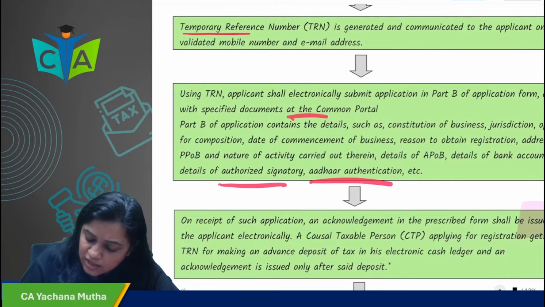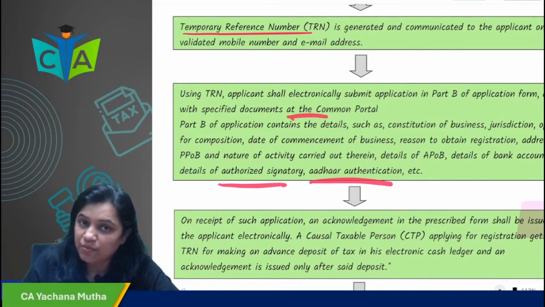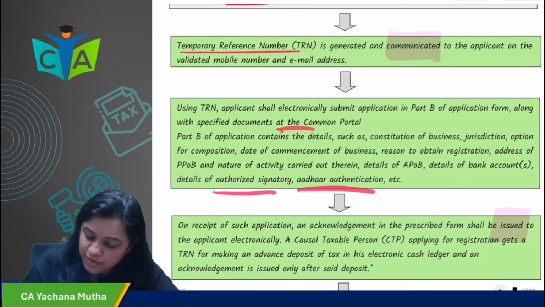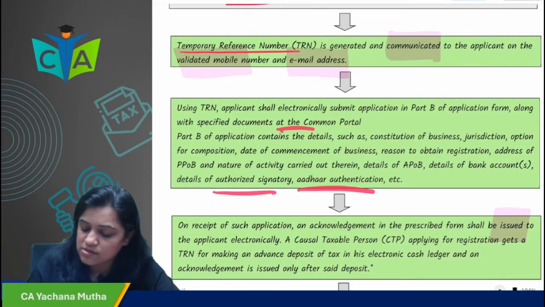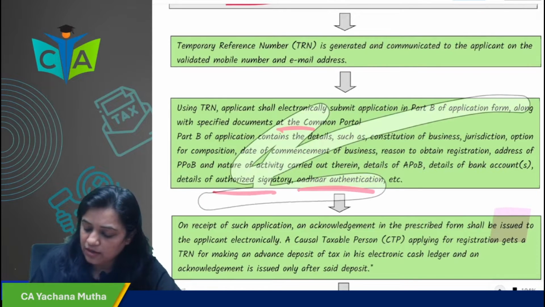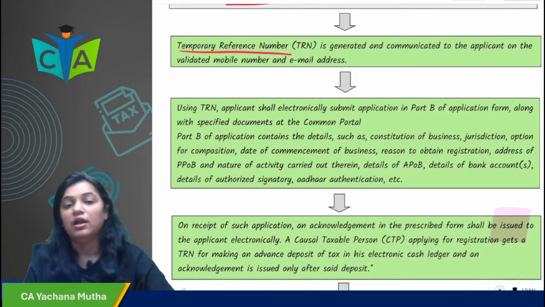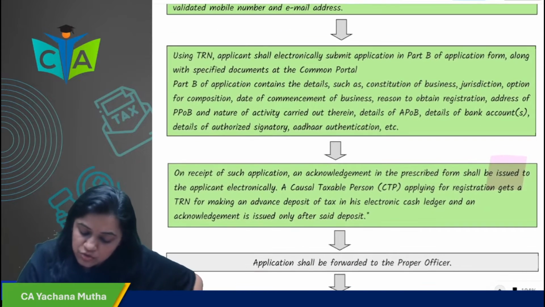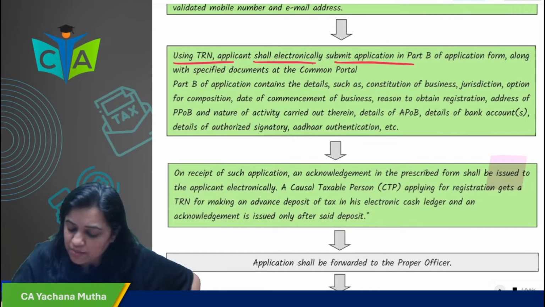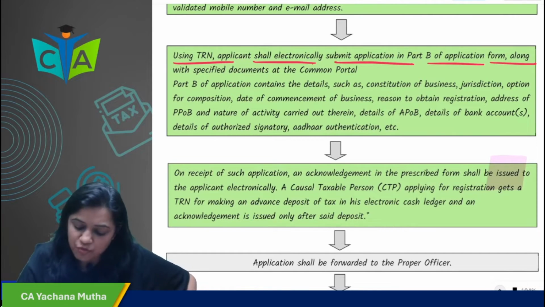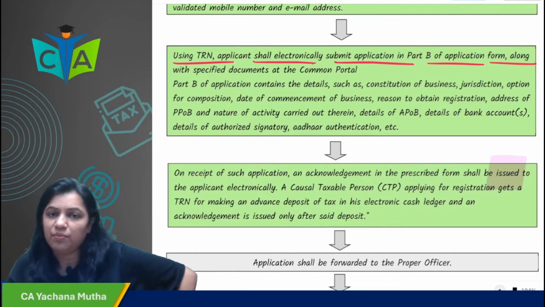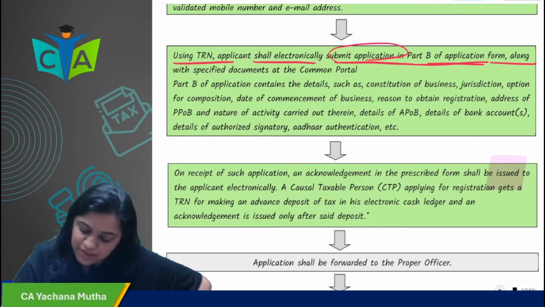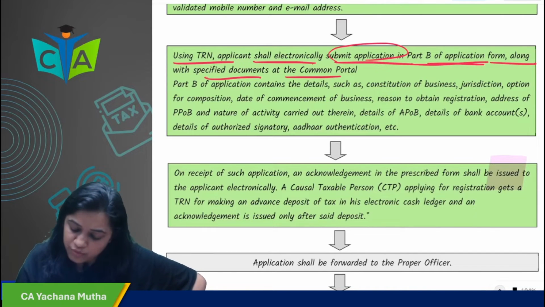Then the TRN, temporary reference number, will be generated. The TRN is generated and communicated to the applicant on the validated mobile number and email address. On the validated mobile number and email address, what will be generated? TRN, temporary reference number. Using the TRN, the applicant shall electronically submit the application in Part B of the application form, along with the documents.